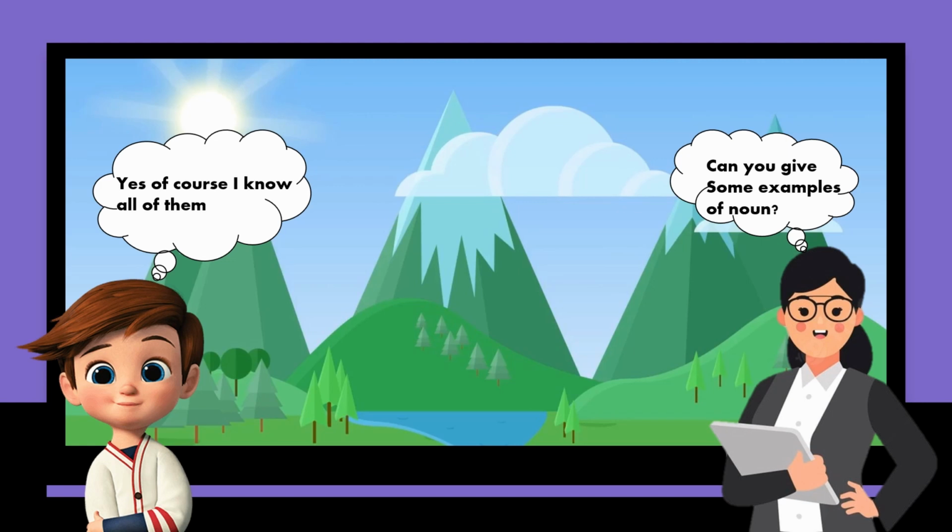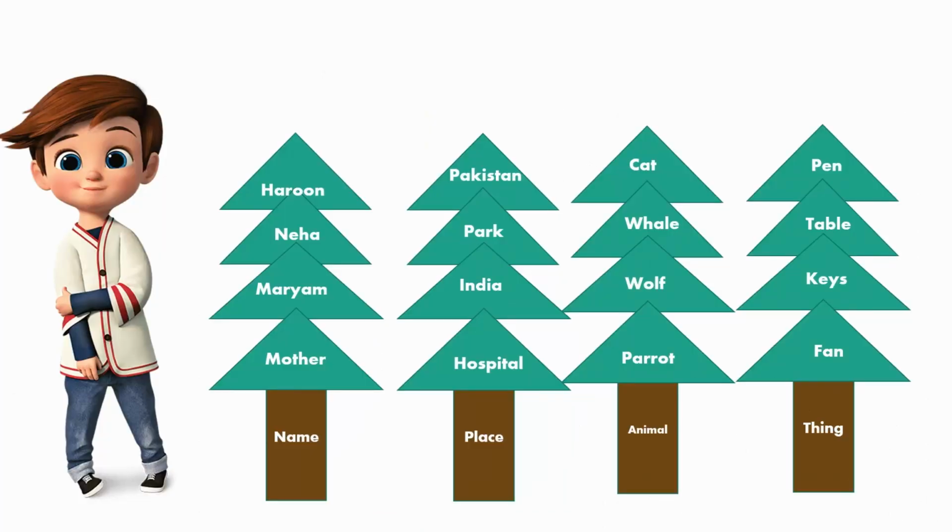Yes, of course, I know them all. Examples of name are mother, Maryam, Neha, Harun, boy, girl, etc. Examples of place are hospital, India, park, Pakistan, school, etc. Examples of animals are parrot, wolf, whale, cat, dog, horse, fish, etc. Examples of things are fan, keys, table, box, pen, copy, etc.